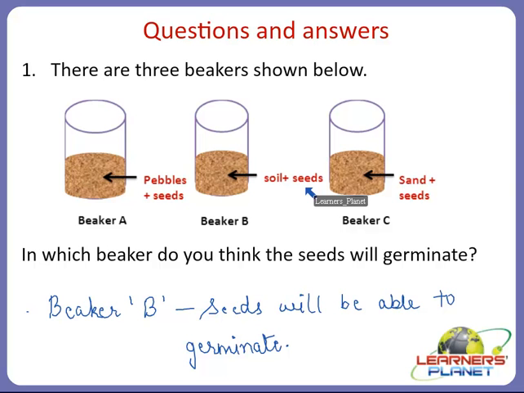Even you can see sand when you step out of your house, right? So that is not possible if we sow seed over there. Otherwise all the crops would be able to germinate anywhere at any time, right? So children, beaker B is the correct answer. So children, now let's have a look at the next question.